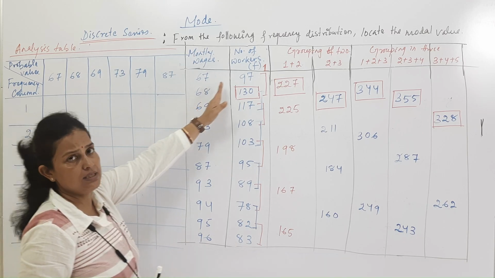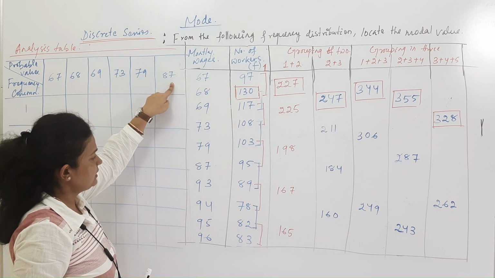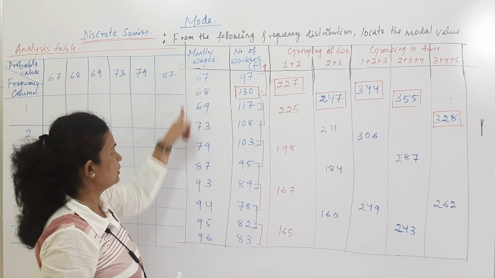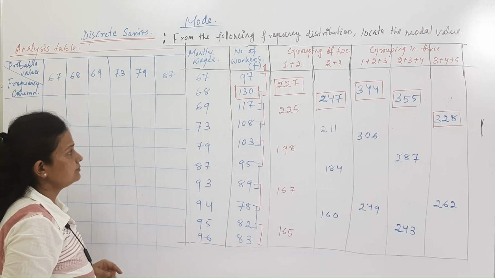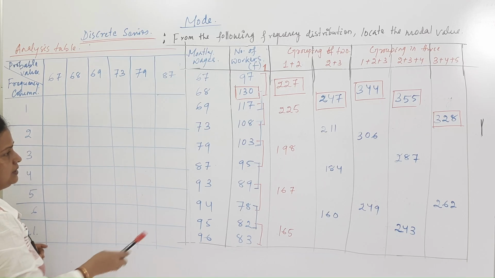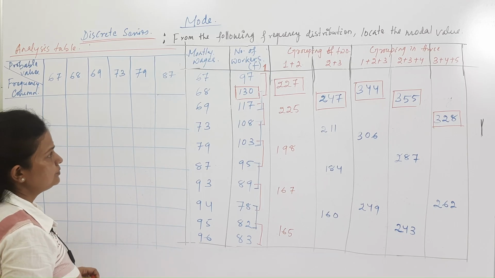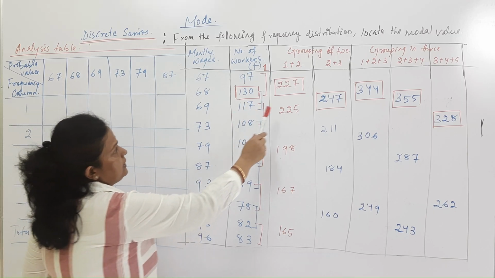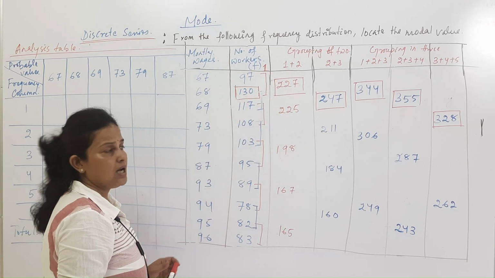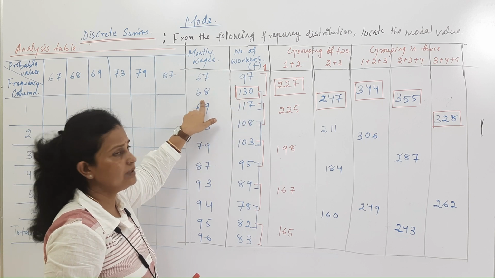So till 96 we can go for doing our columns, like 87 here. After 87 we can go for writing 93, 94, 95, 96, like 4 columns also we can add here. So here, this is the frequency column, in the form of rows. What we need to observe in our first frequency table is what our highest frequency is. Our highest frequency is 130. So see the value against 130.